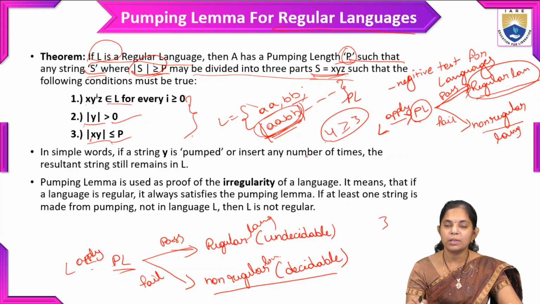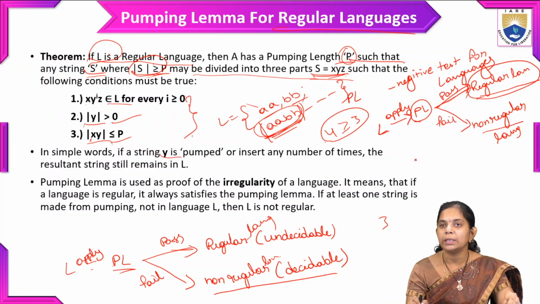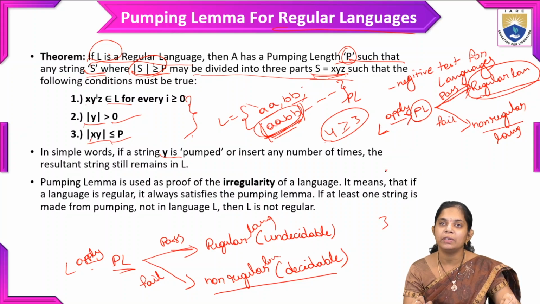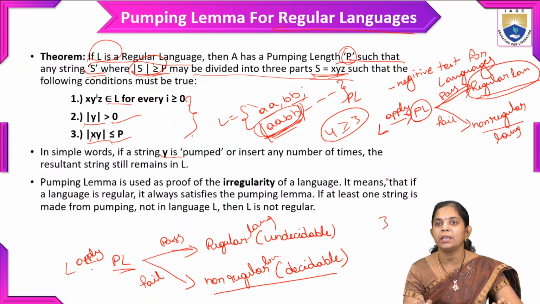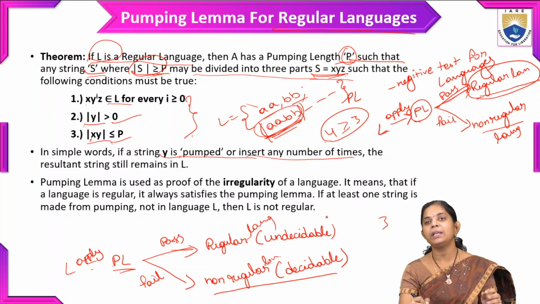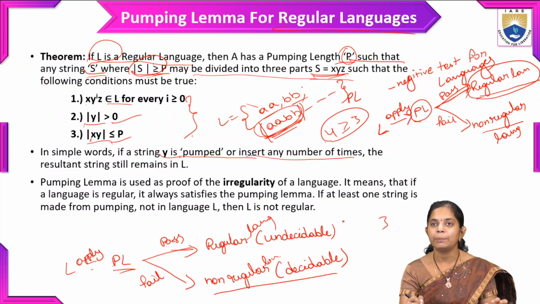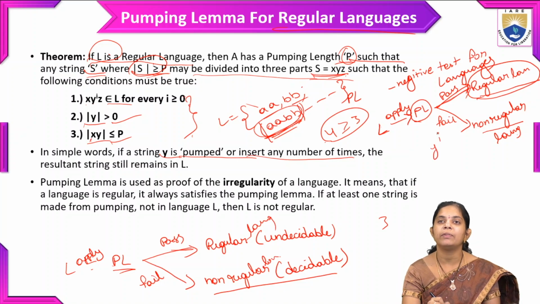In simple words, y is the part pumped here. In the middle, we have divided the string into 3 parts. In that, we need to take the y value and pump it. So the pumping value y should be inserted any number of times. We need to repeat the y value, so that repeating iteration is represented as y power i.